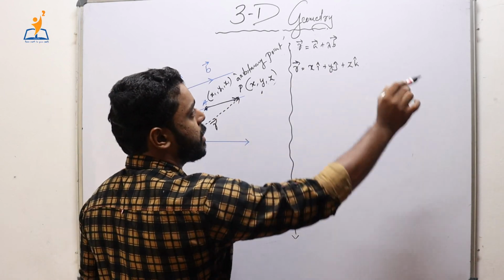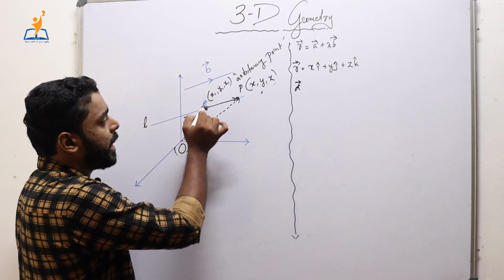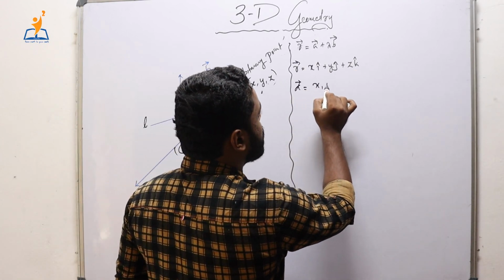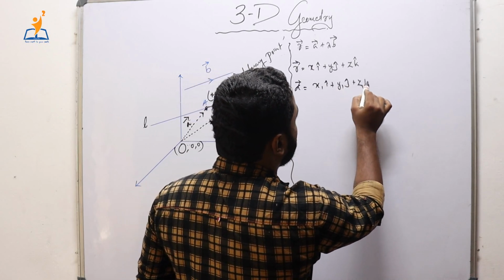That is it. R is equal to this. Now a is equal to, which is the point A? A is nothing but x1, y1, z1. So vector a is nothing but x1 i cap plus y1 j cap plus z1 k cap.